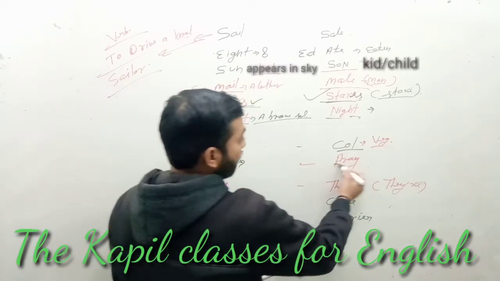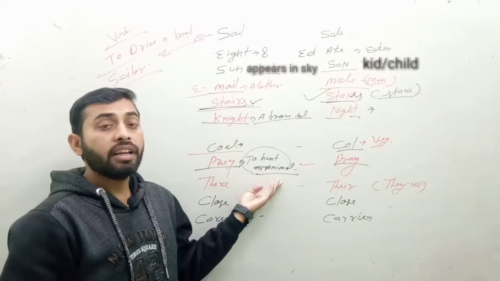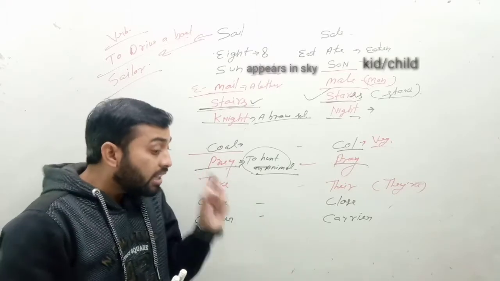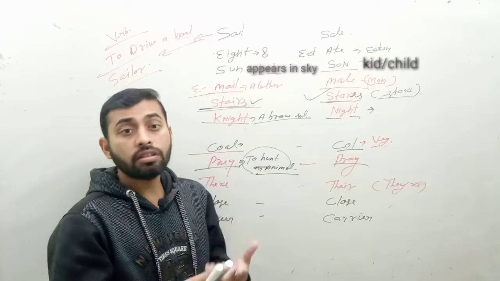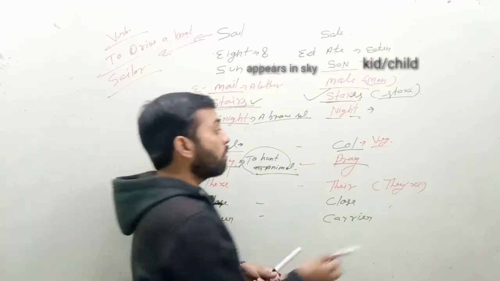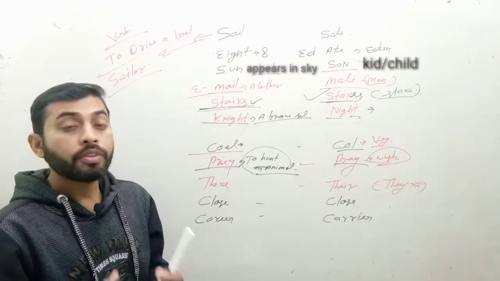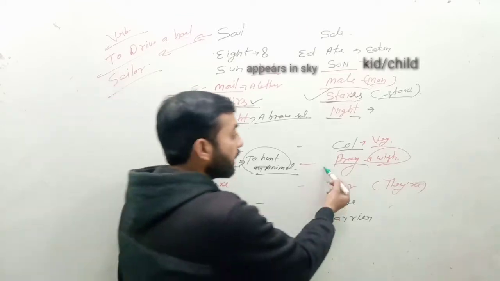Prey and pray. Prey means an animal that is hunted. When a lion hunts a deer, that deer is called prey. And pray means to make wishes, to pray for someone, for his health, for his life. You can say I will pray to God for your bright future.